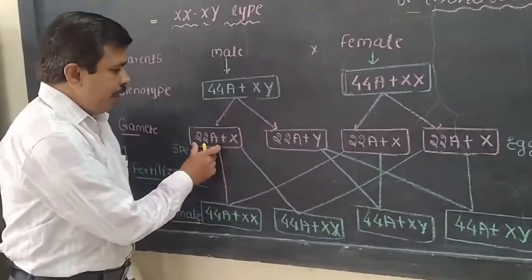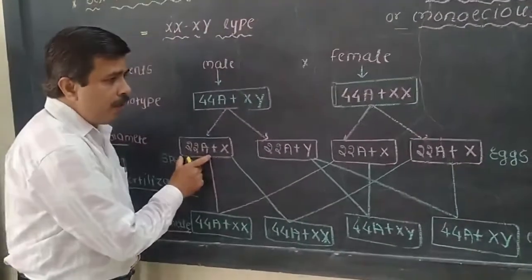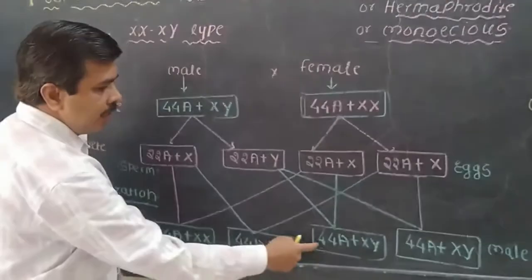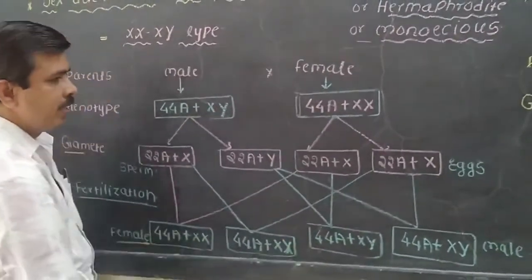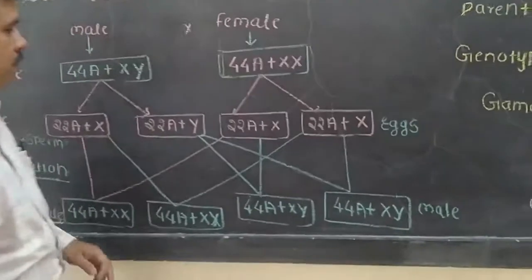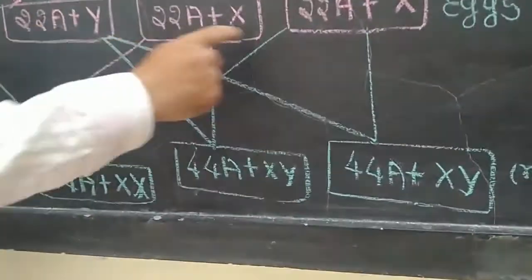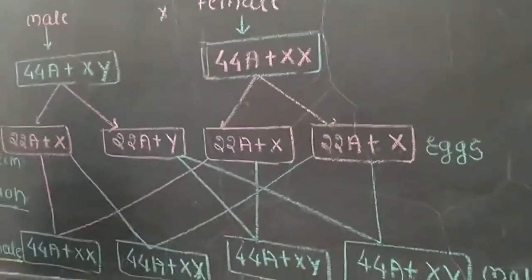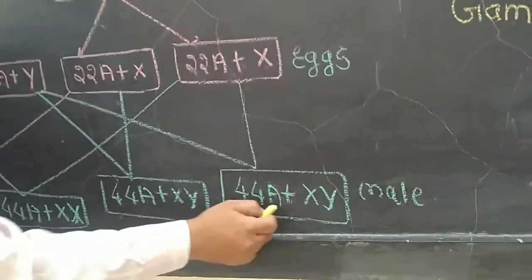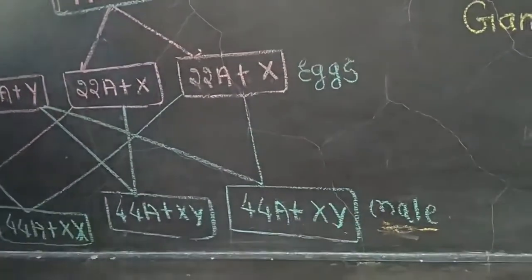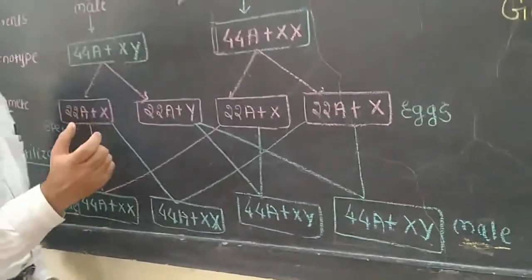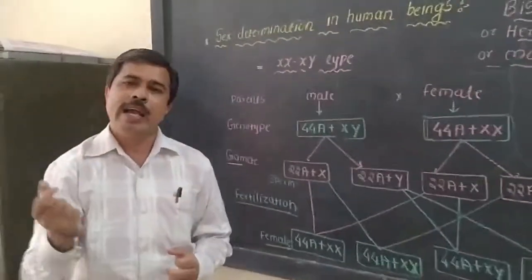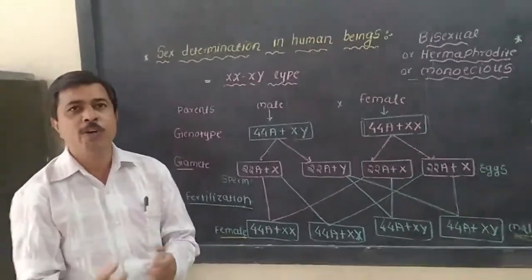Then the sperm with 22 autosomes plus a Y chromosome fuses with the egg with 22 autosomes plus X. Then what happens is 44 autosomes plus XY chromosomes are produced, which means it is a male. So after the process of fertilization, 50% males and 50% females are produced.